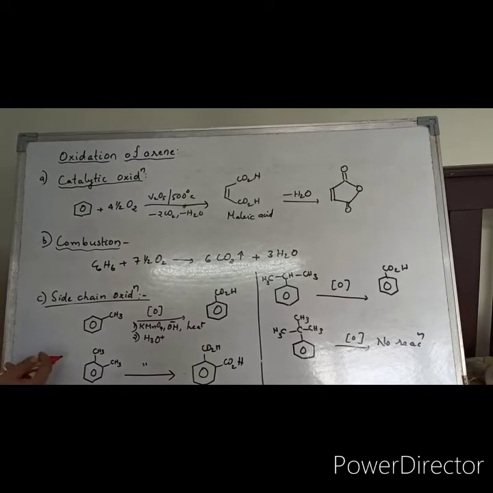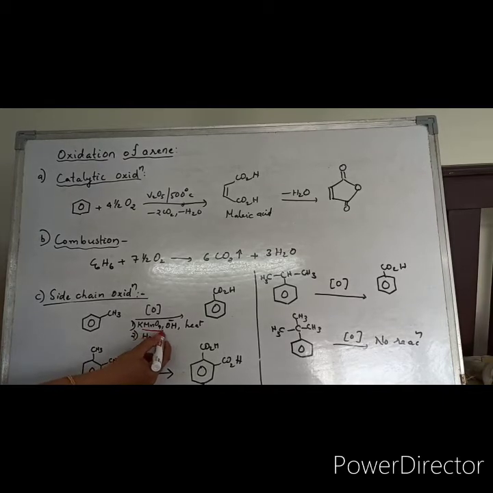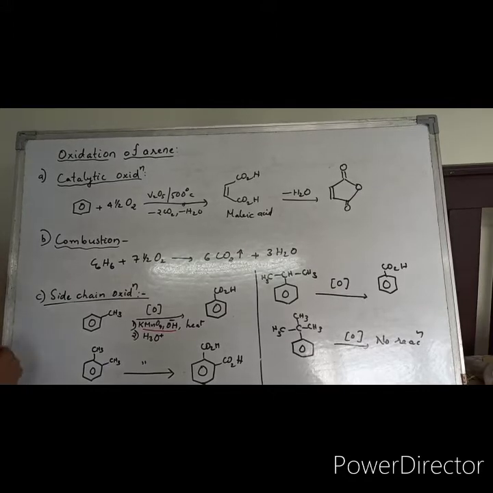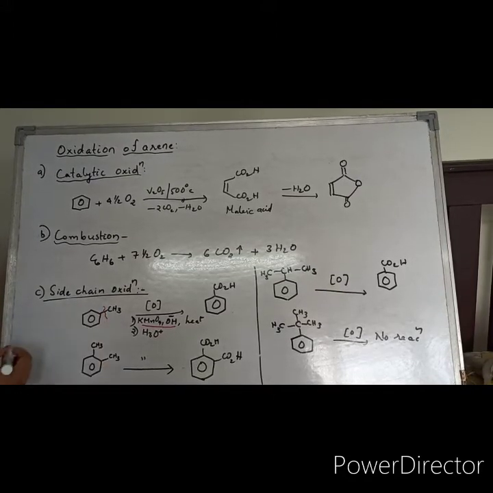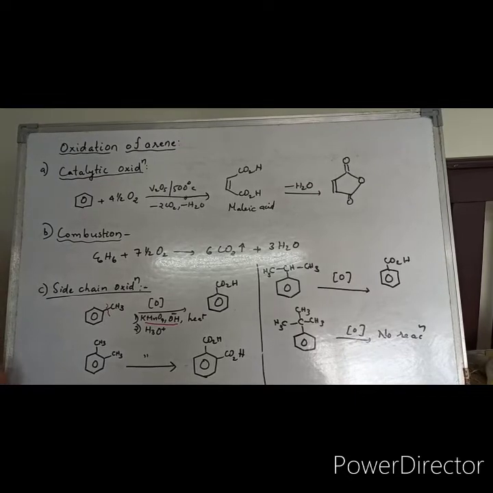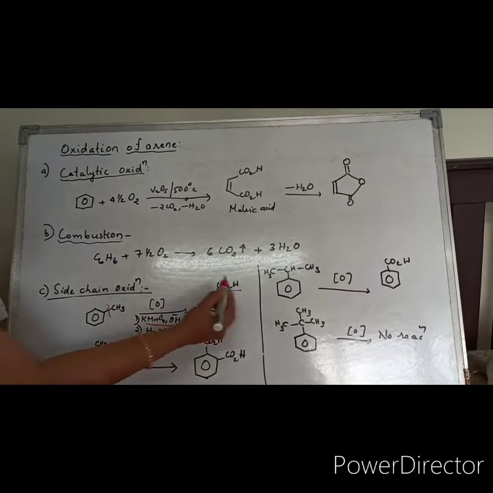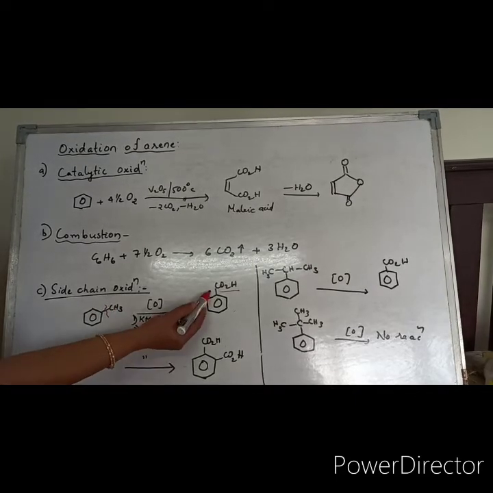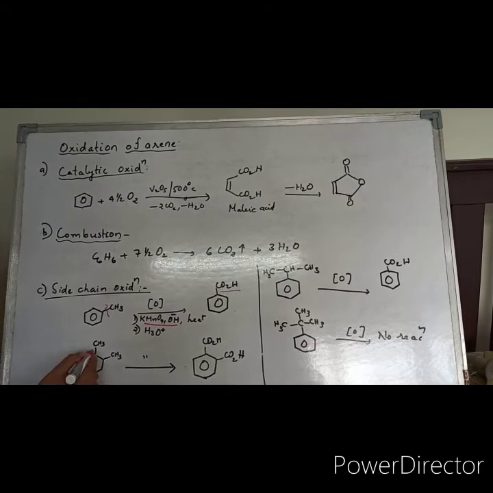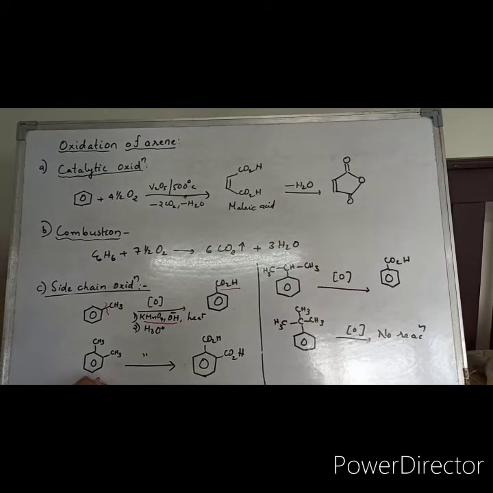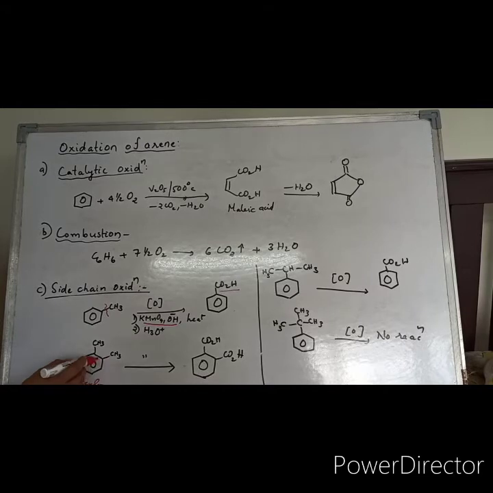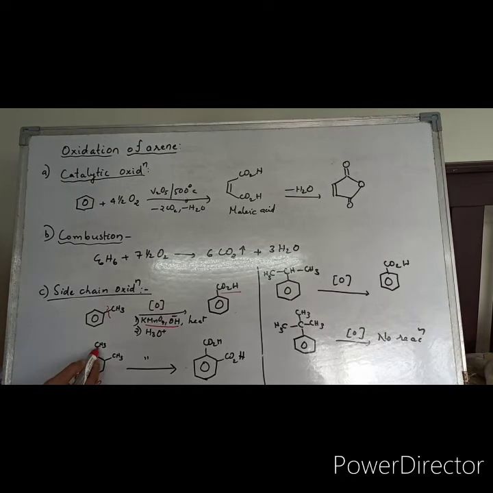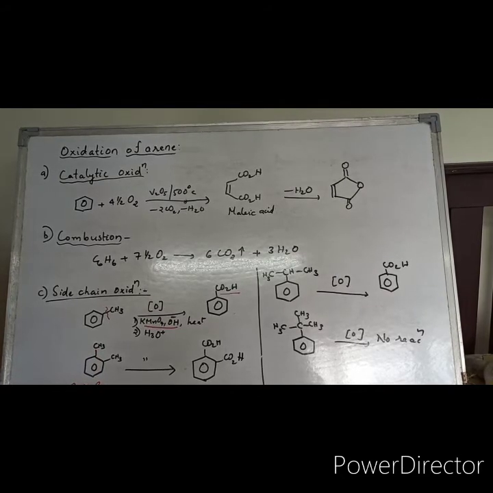Here you employ the condition alkaline KMnO4 and heat. In this condition, any side chain attached to the benzene ring will be oxidized to the corresponding carboxylic acid. Here we are taking toluene. That CH3 will be oxidized to carboxylic acid. This is called xylene. This is orthoxylene because CH3 is attached at the ortho position. If CH3 is at the meta position, this will be metaxylene. If CH3 is at the para position, that will be paraxylene.